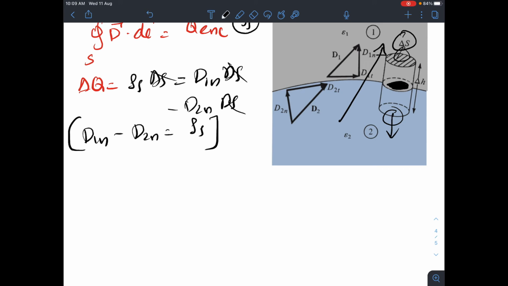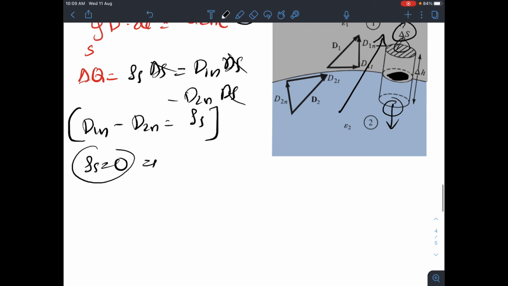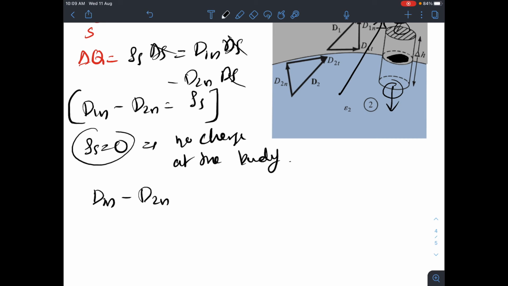Now assume that, in this case, let us say rho s is equal to 0, like I am not placing any charge inside the box. Then that's a more specific case. Rho s equal to 0 means no charge at the boundary. In that case, d1n minus d2n will become 0, or d1n will become d2n.